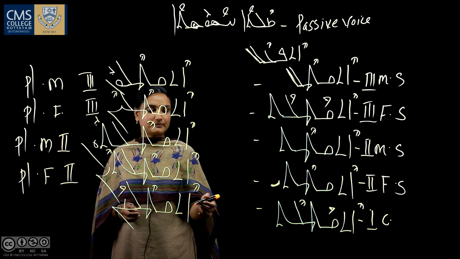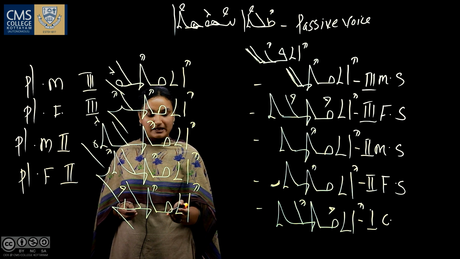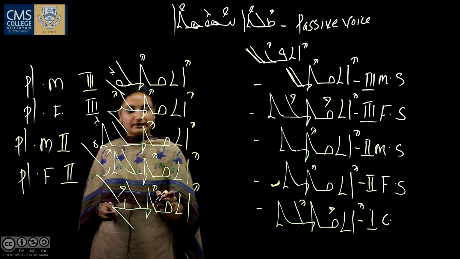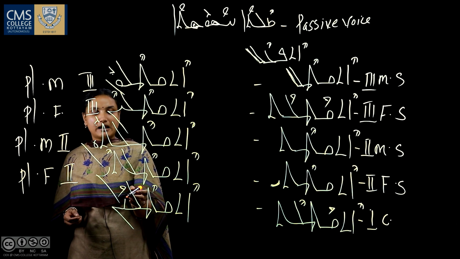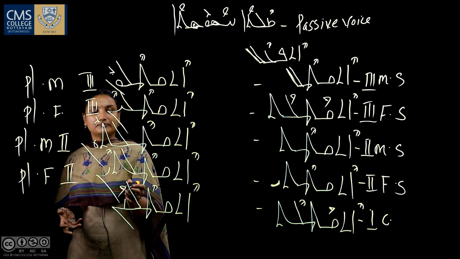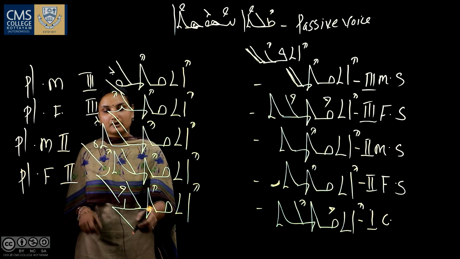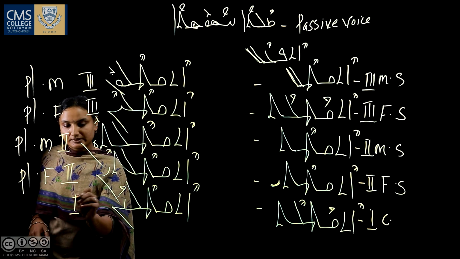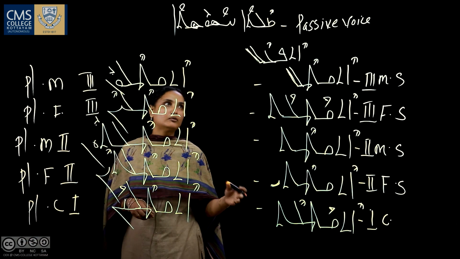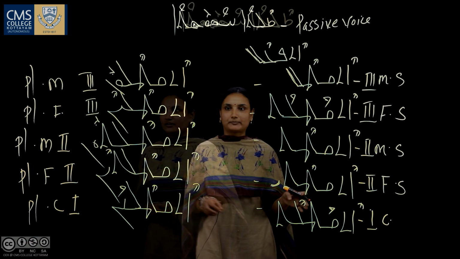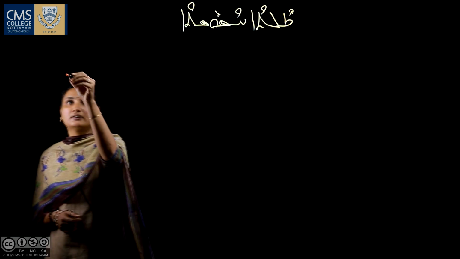Eth indicates the passive form of the verb, and kof has no vowel. Tet has a vowel. The next letter is lamad. Lamad has no vowel. The next letter is noon. Noon has a vowel, with the ending form of noon, first person common plural. This is the form of the first class of the verb. We will go to the second group of verbs.